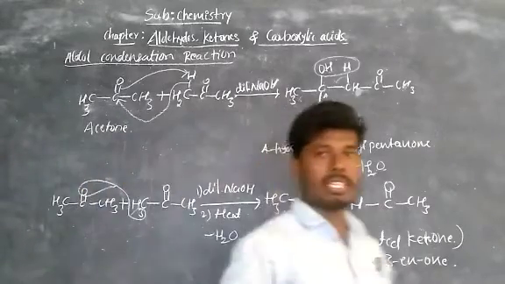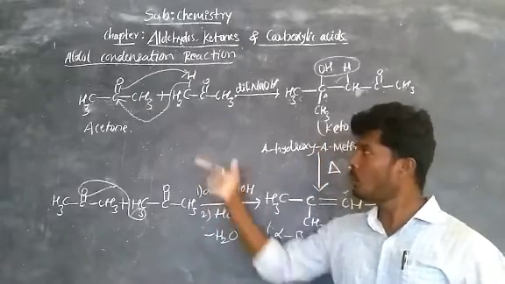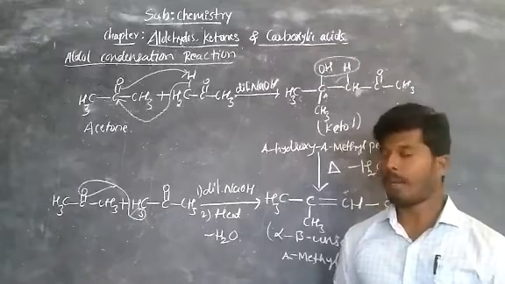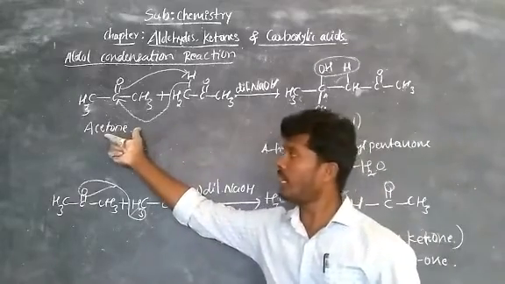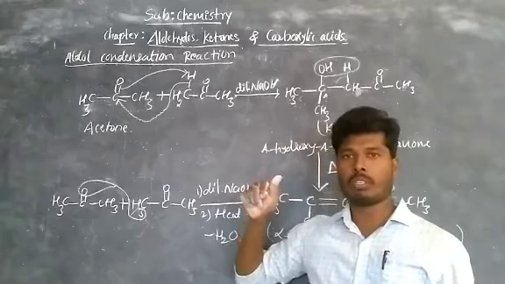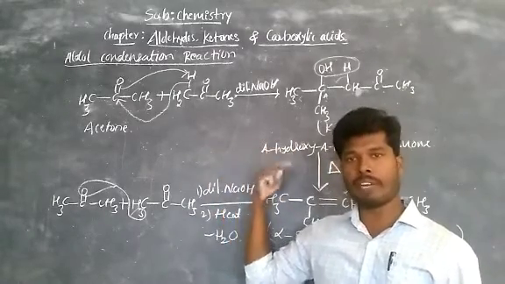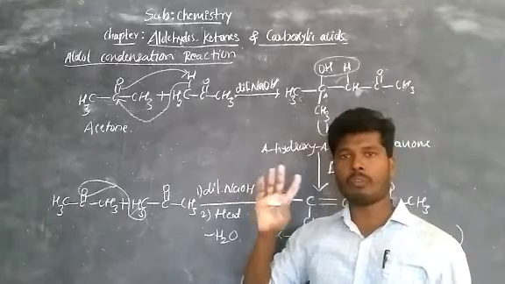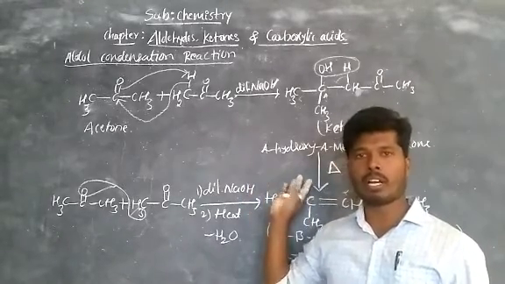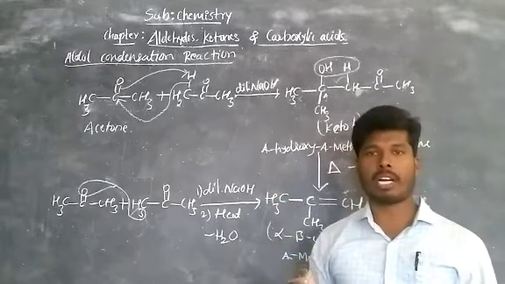Now observe, in this reaction we are taking 2 molecules of aldehydes or 2 molecules of ketones. If we are taking one aldehyde and one ketone, or 2 different aldehydes or 2 different ketones, you get 4 products. That reaction we call cross aldol condensation or mixed aldol condensation.